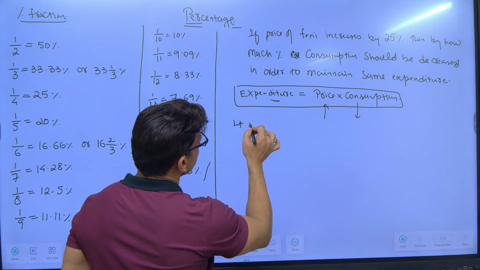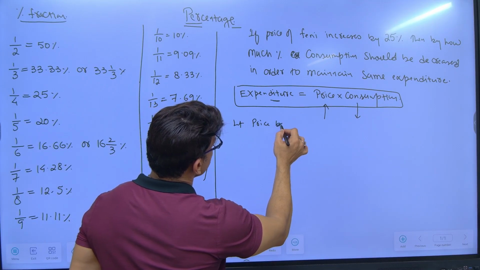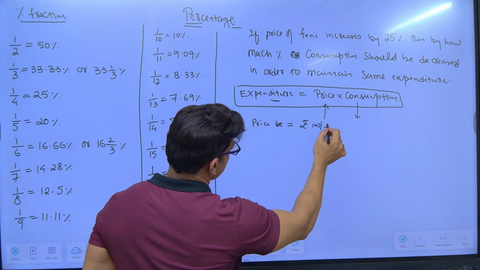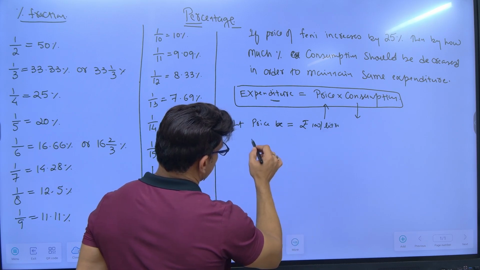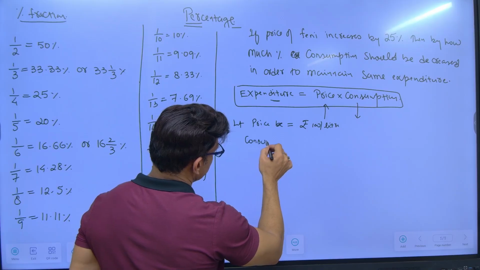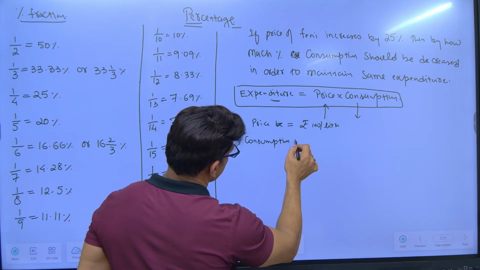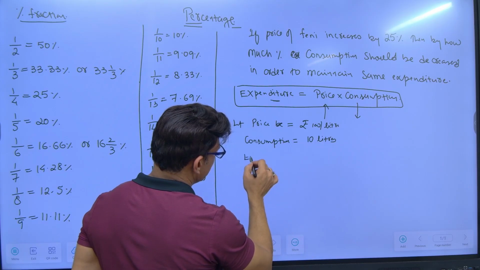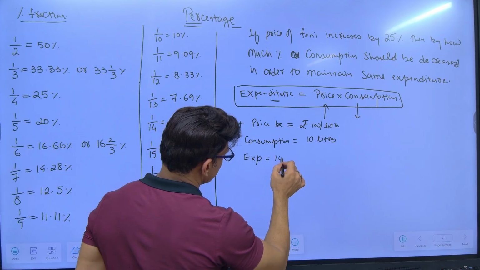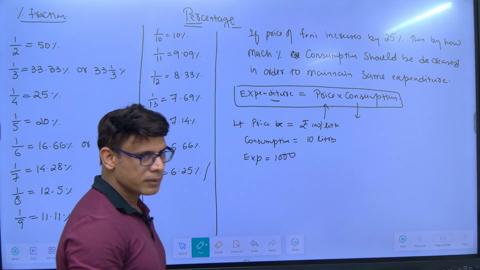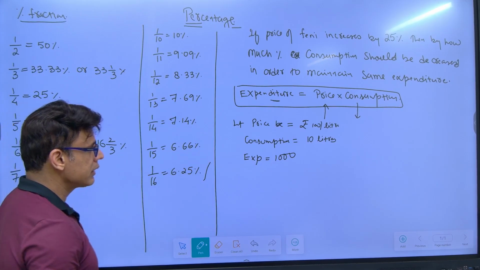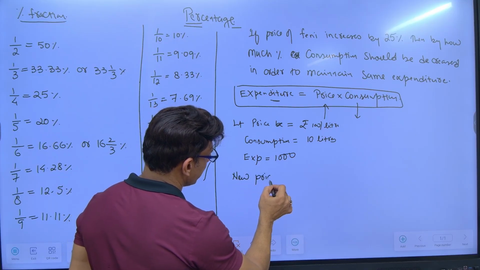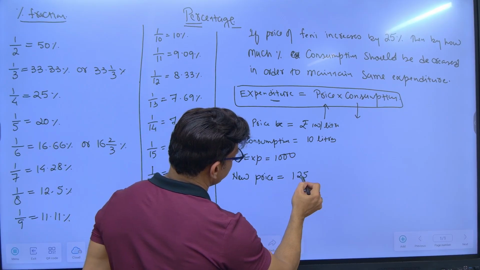Let price be, don't take X, take rupees 100 per liter. And let's say original consumption is 10 liters. What is the expenditure? Short form expenditure? 1000 rupees. Now, if you increase the price by 25%, so what is the new price? 125, right?